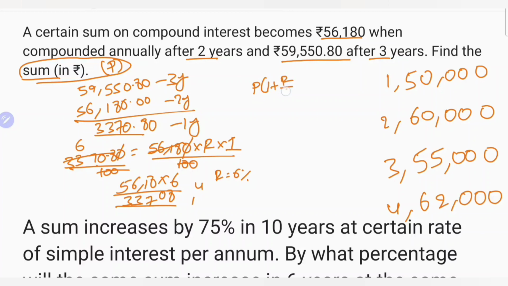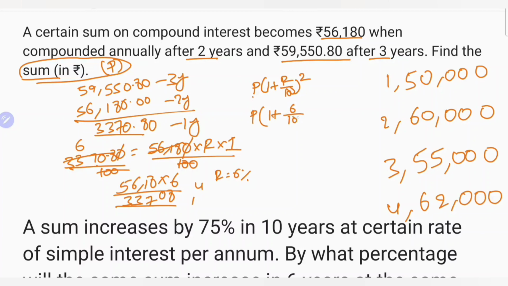P into 1 plus R by 100 whole square. Remember, these type of questions you can learn the shortcut. If it is not strike in the exam, you will lose the mark. So carefully observe the process and do calculations, so speed you can crack any exam. It is not a basic method, it is also an advanced method, but in this method you have to focus on calculations and process.